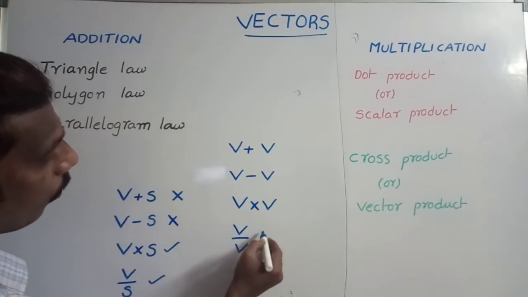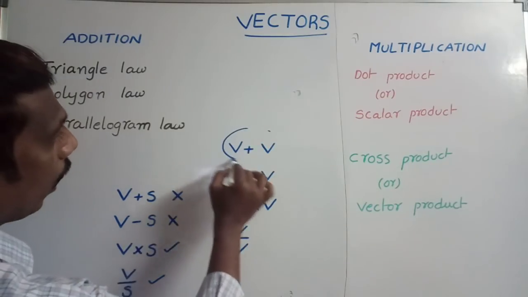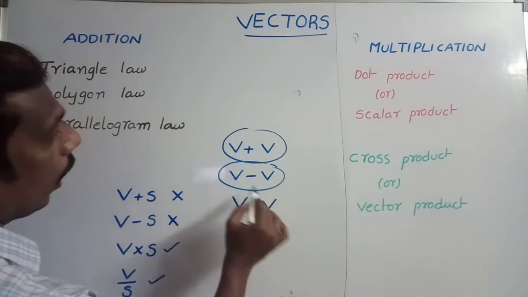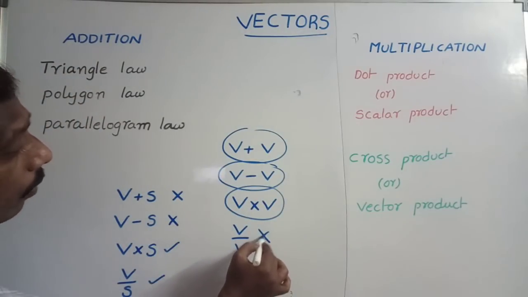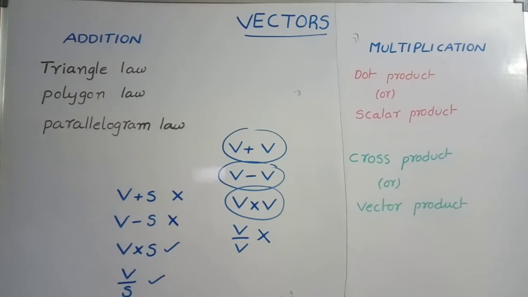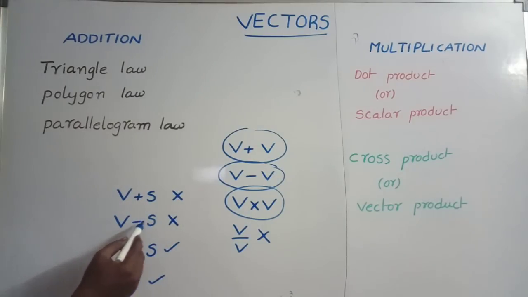is not possible. Out of these, any two vectors we can add, any two vectors we can subtract, any two vectors we can multiply, but any two vectors we cannot divide, which is not possible. Only scalar division is possible. Next, a vector added to a scalar is not possible, a scalar subtracted from a vector is not possible, a vector multiplied with a scalar and a vector divided by a scalar are the possible ones.